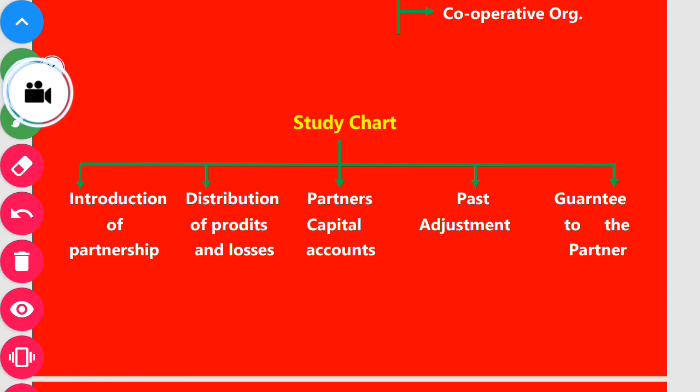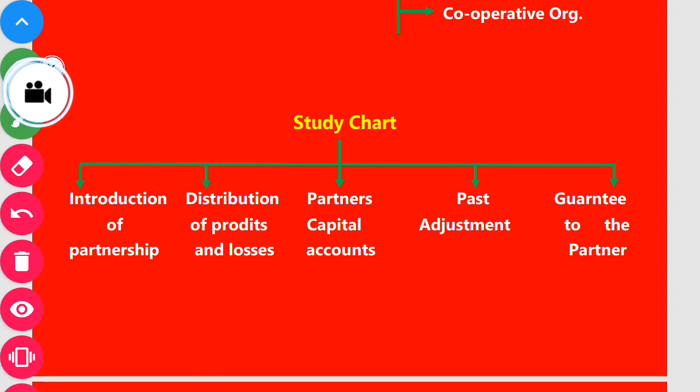About this. The second is the distribution of profit and losses: how the profit and losses of the firm will be distributed among the partners, and appropriation of the profit and losses. The third is partners' capital accounts: how the partners' capital account is prepared, and later on past adjustment, if any mistake has been made in the accounts, how it will be rectified. And the fifth point is guarantee to the partner.